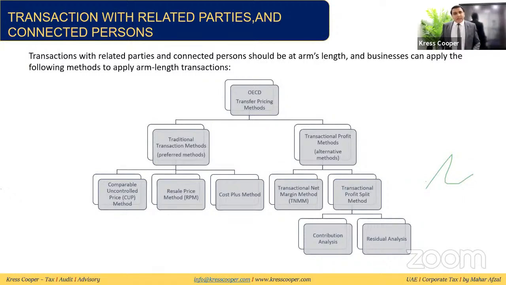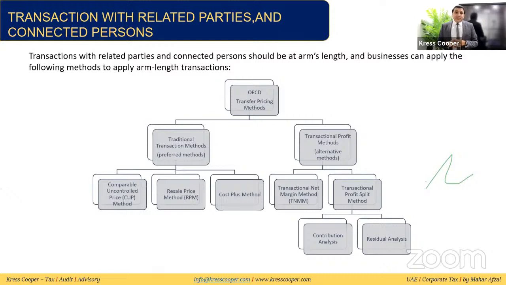As per the Organization for Economic Cooperation and Development, OECD, they have introduced transfer pricing guidelines. Based upon these guidelines, if you have any transaction with a related party, or if the entity has any transaction with a connected person, this should be at arm's length. Like, in case you are selling anything in the market, the price that you are charging to the third party, it's the same price you need to charge to the related party, or the same price you need to charge to your connected person as well. So what is the related party?